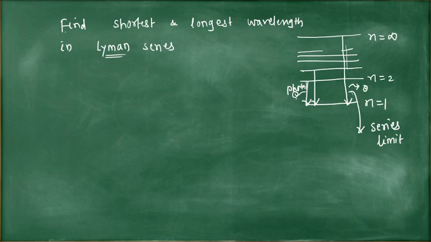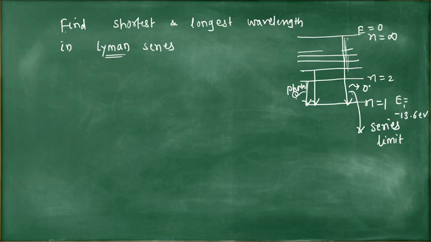Which photon has greater energy, from 2 to 1 or from infinity to 1? Obviously, the series limit line, this last line, the photon has greater energy. How can you find the energy? Here the energy of this state is 0 and the energy of the first orbit is minus 13.6 electron volt.